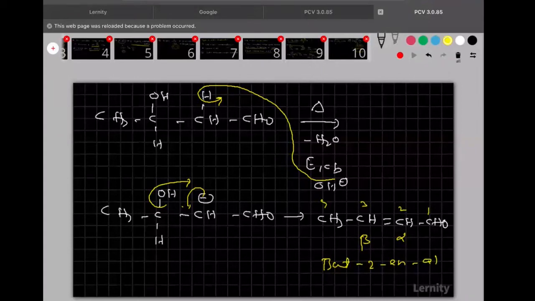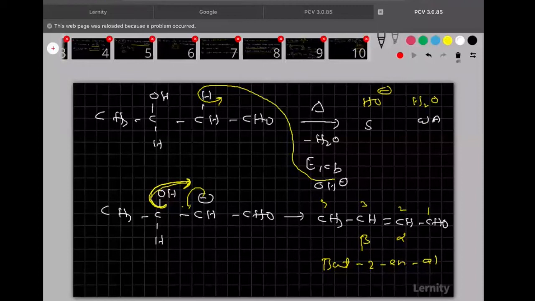But-2-ene-al. Clear? Now I want to talk about this OH minus here. This is a very important one in this reaction. So now say clearly, everyone knows, for OH minus, what is the conjugate? Water.